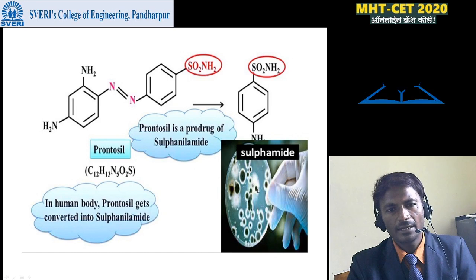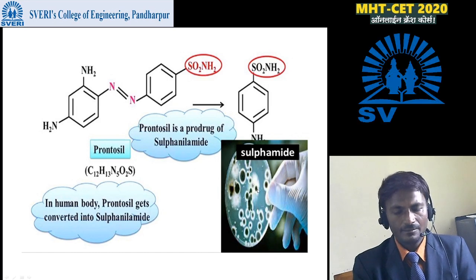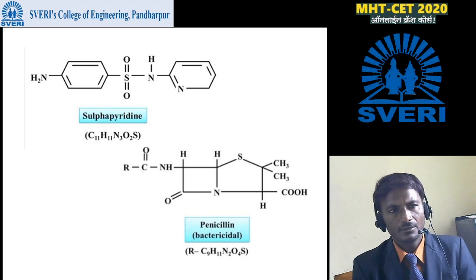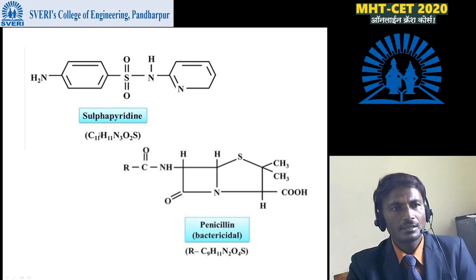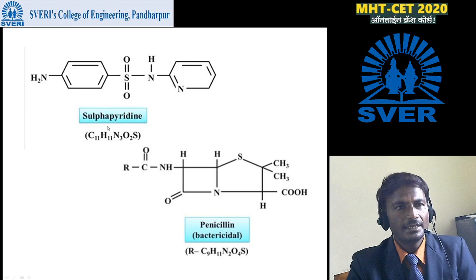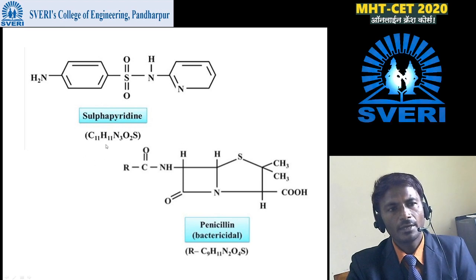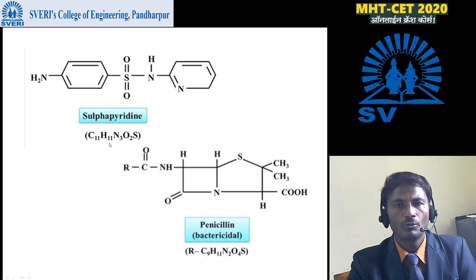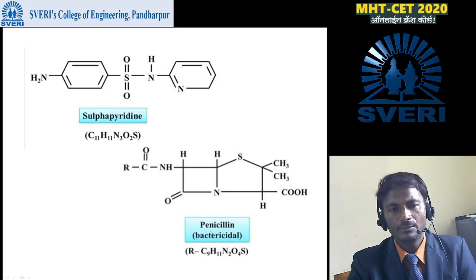This is the sulfanilamide here. Reaction, we can see the structure of sulfapyridine. Molecular formula is C11H12N3O2S, and this is the penicillin, bactericidal.